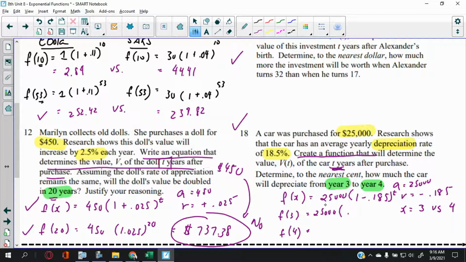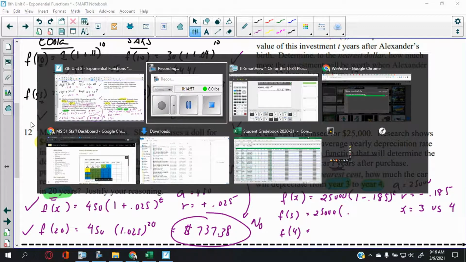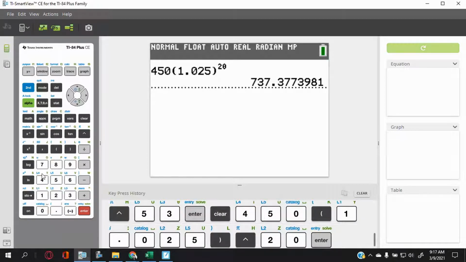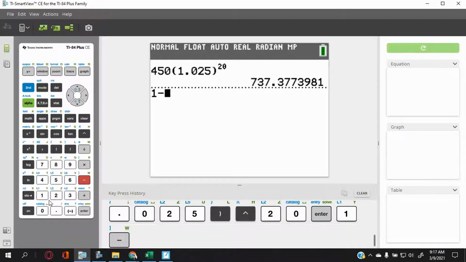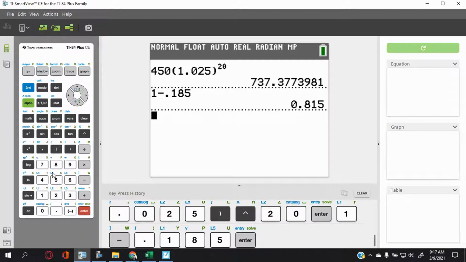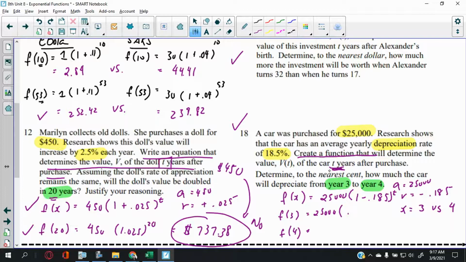Now, this is really 0.815, I believe. It doesn't matter, I can put the whole thing in anyway. So 1 minus 0.185 is 0.815, right? So here's what I'm going to do then. 0.815 to the third power versus 25,000. I think I just added one zero too many. Let's pretend it's not there. 0.815 to the fourth power. Let's see what the differences are. Now, it might run out of space. Doesn't matter, you can see the calculator.